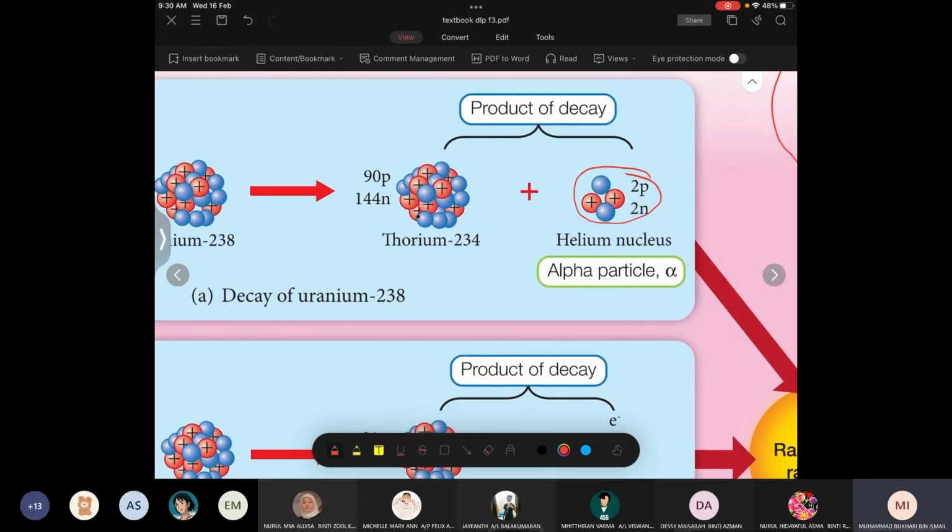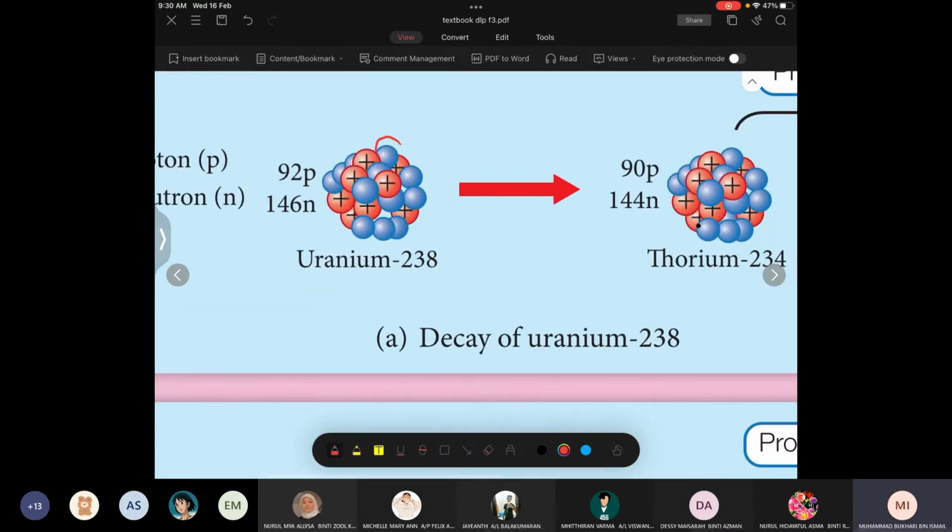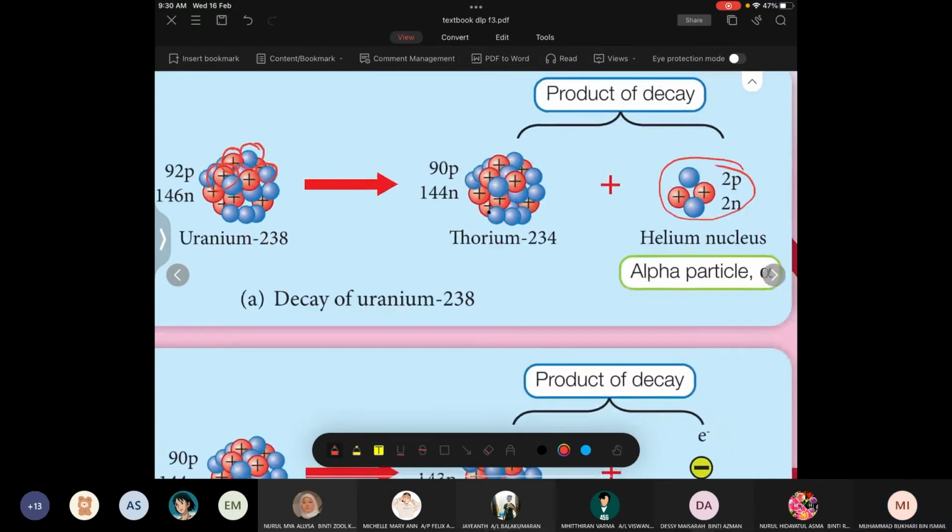This alpha particle, which consists of two protons and two neutrons, actually comes from uranium here. For example, let us take this one. So we have two protons and two neutrons. Actually, this thorium misses two protons and two neutrons because alpha particle has been released.